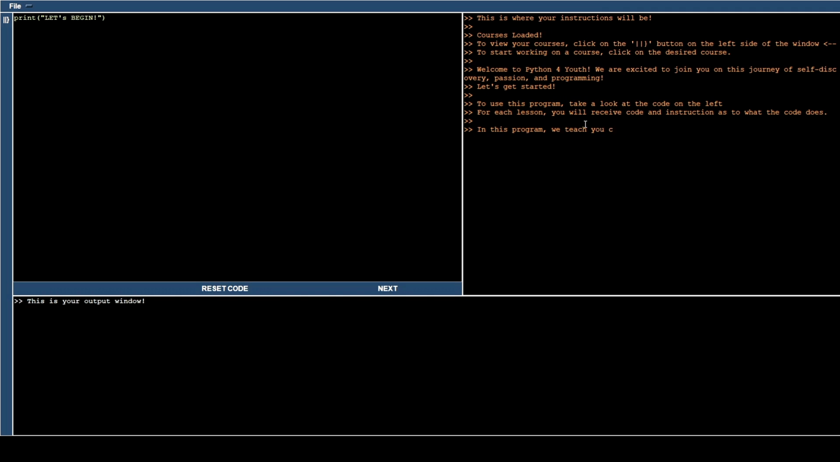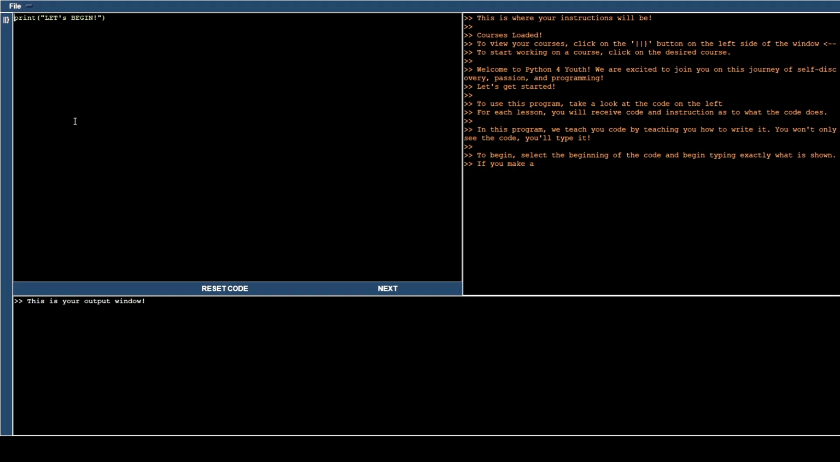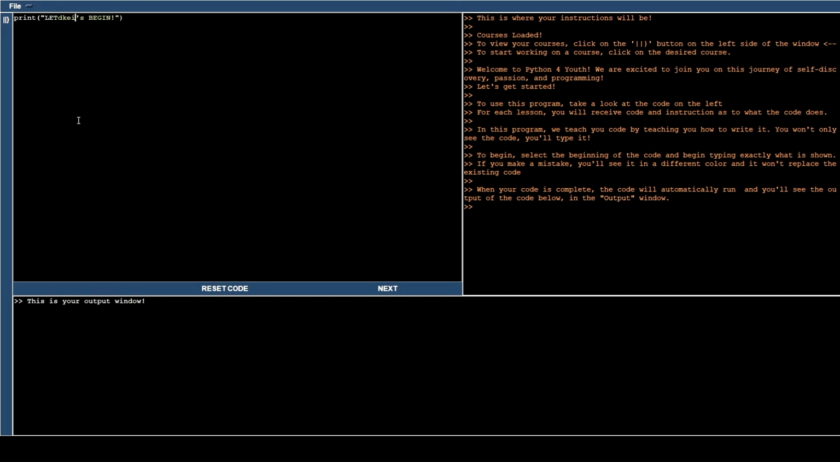So you can keep watching that if you want. But right here, you'll be given code, and this will be pre-typed out code. And then down here, you'll get an output window. And so what happens is you select the beginning of the code, and this is going to teach you programming by doing. So you're going to actually type the exact same thing you see. As you do, you'll see the colors changing. Now, if I type something extra, it comes up extra. You see that? And you can go back and you can restart where the code is supposed to be.